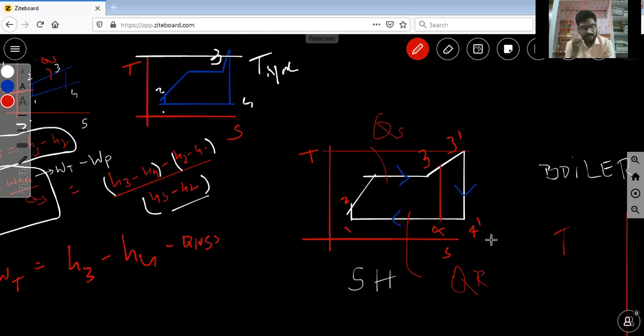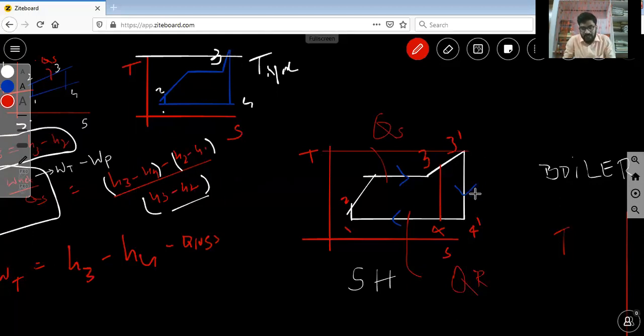The average temperature at which heat is transferred to steam can be increased without increasing the boiler pressure by superheating the steam to high temperatures. So without increasing the boiler pressure, the temperature is increased, that is the superheating temperature. The steam is at high temperature. This is the maximum temperature, T max.